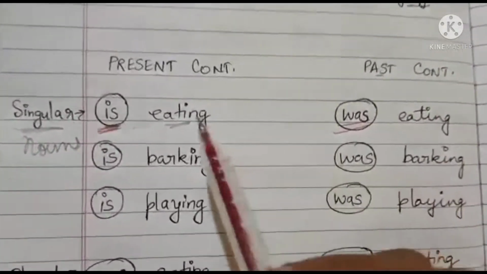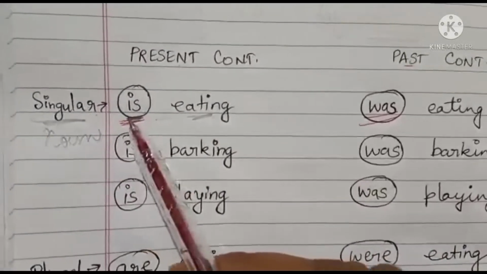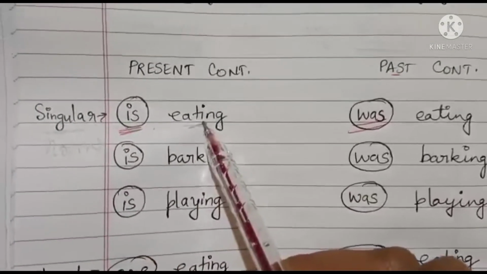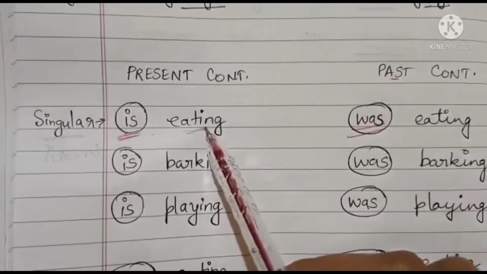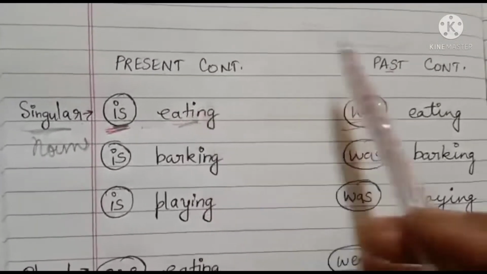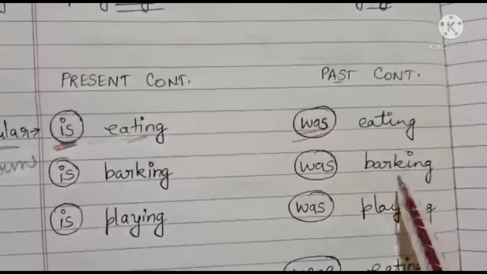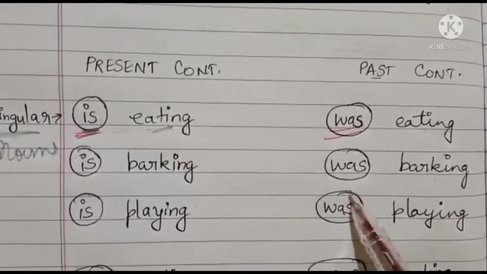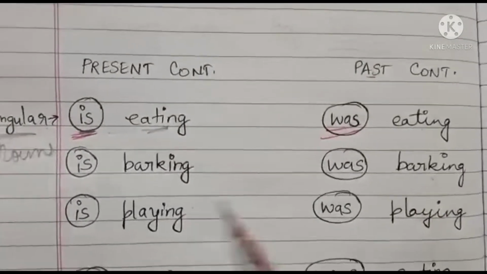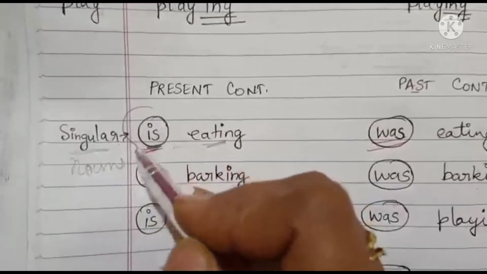Once again, in present continuous, children, if the noun is singular, we say is eating. And if I ask you to write past continuous of the same sentence, was eating. Is barking, was barking. Is playing, was playing. So for singular, children, you have to remember this.